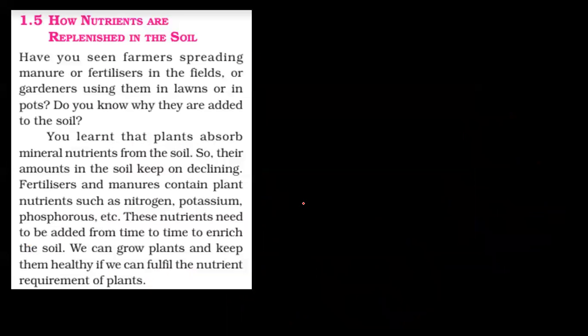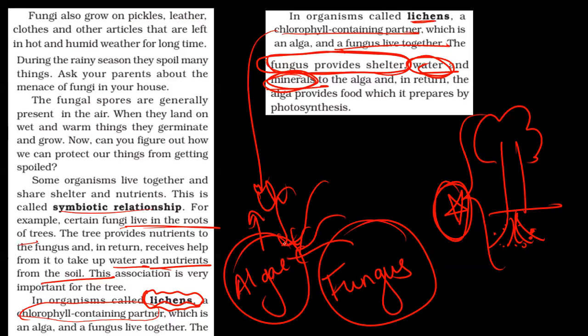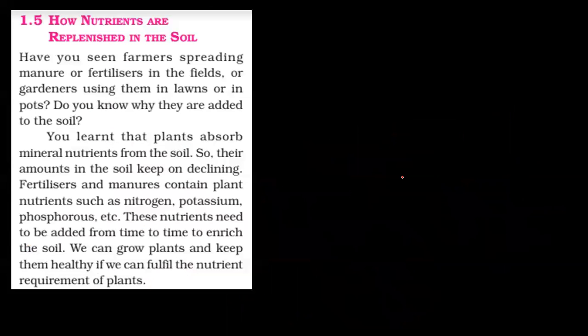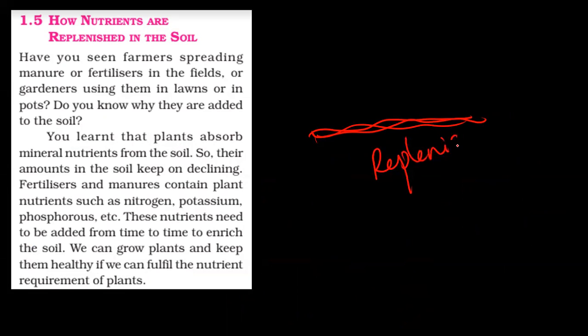It provides shelter also. Then in turn, with those raw materials, it prepares food. Then both of them can have the food. So this is a symbiotic relationship. And this is very beneficial, and that's why many organisms adopt this whenever such a situation is favored. Now in soil, we know xylem tissue, roots, they absorb nutrients, water, etc. So once absorbed, if the root is not replenished, what is replenished?